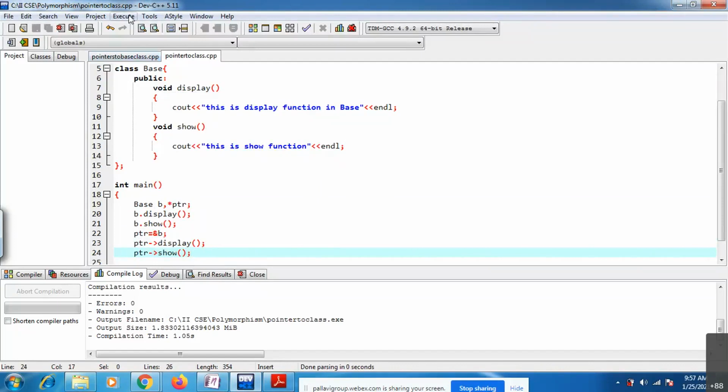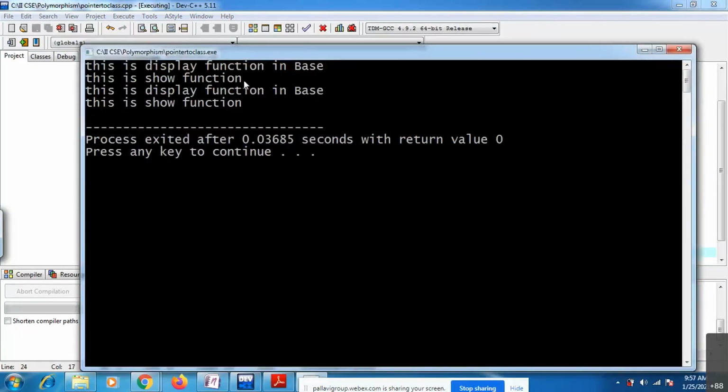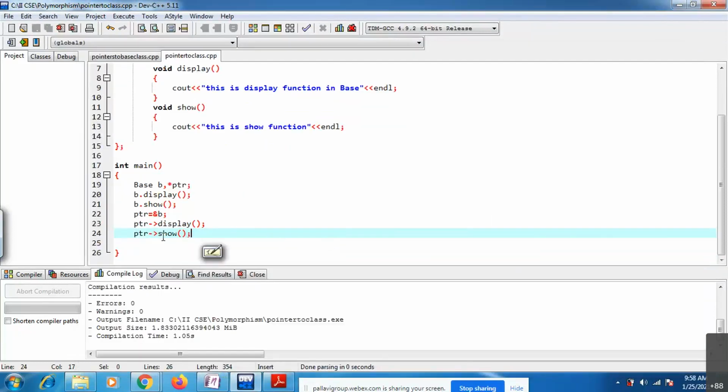Now you can observe in the output, two times it is printed. The first one is using the dot operator, the second one is by using pointers. Clear this thing, right? If you are clear, now we'll move to the virtual functions concept.